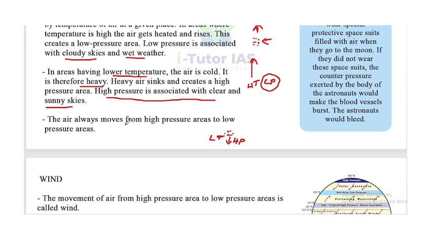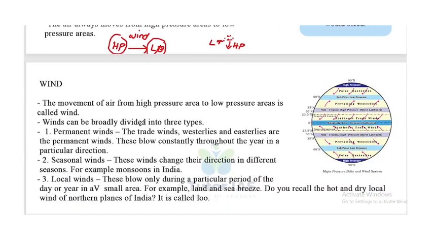The air always moves from higher pressure areas to lower pressure areas. That movement of air we call wind. Look at this. The movement of air from a high pressure area to a low pressure area is called wind.